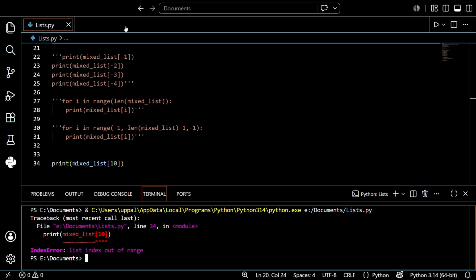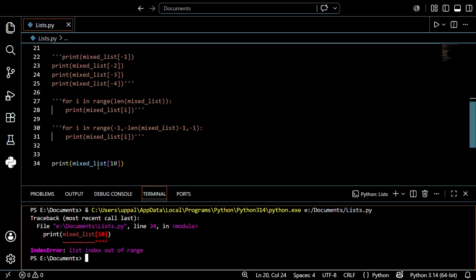So we just learned in the previous class about name error. What is name error? That is, we created a variable in an inner function and used it in the outer function, and it forms a name error. Like that, it's a type of error again, that is index error.